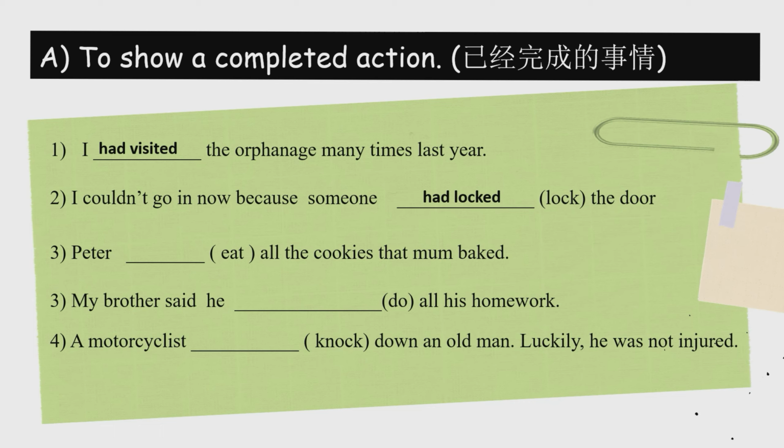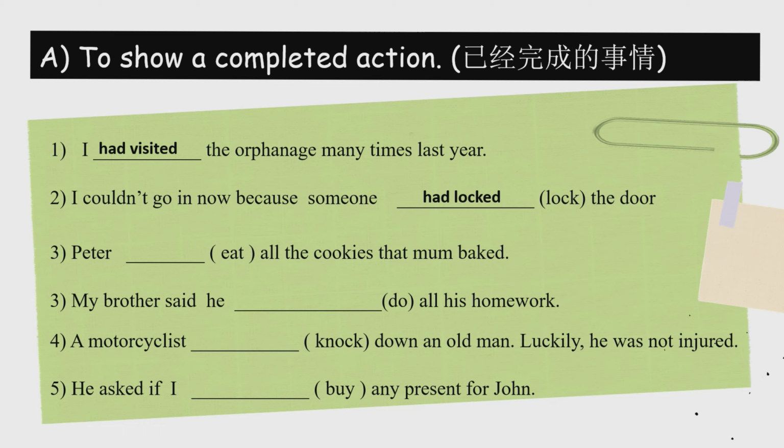Luckily, he was not injured. 幸亏他没有受伤。See, so a motorcyclist 已经撞到了 had, H-A-D, had. Past participle for the verb knock is K-N-O-C-K-E-D. Past tense is E-D. Past participle is also E-D. So a motorcyclist had knocked down an old man.